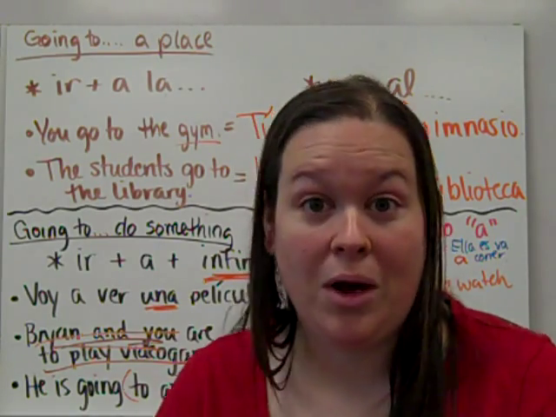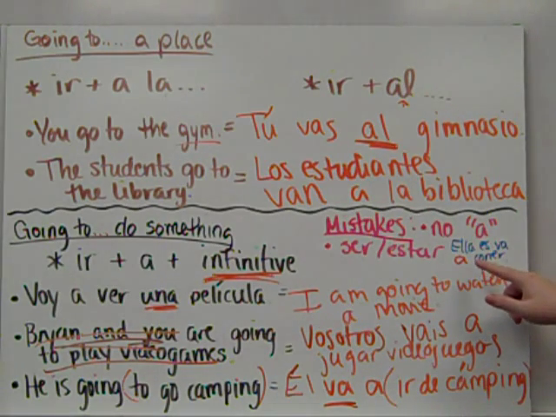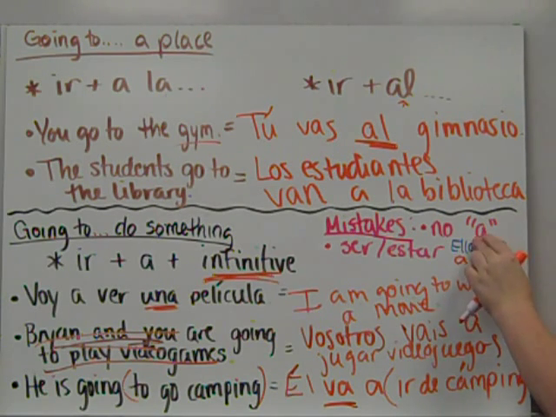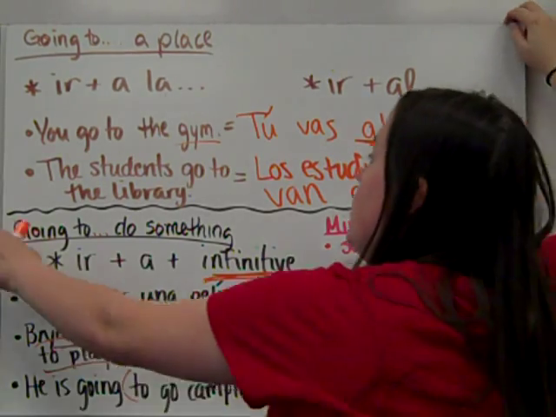It's not the same grammar. So in this sentence, this person wrote, she is, she goes to run. And you just want to say, she is going to run. So you don't need an is in there. You just need the action, which is going. So ella va a correr with the a in there.